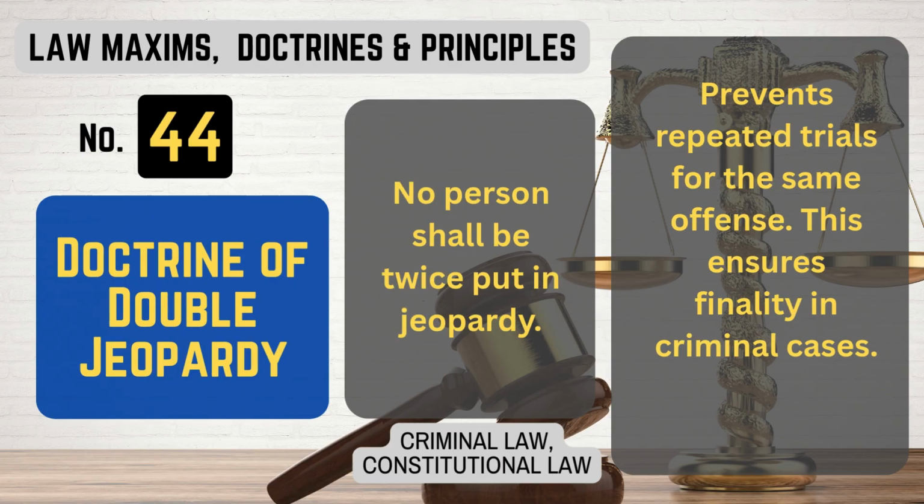Number 44. Doctrine of Double Jeopardy. What it means. No person shall be twice put in jeopardy. Prevents repeated trials for the same offense. This ensures finality in criminal cases. That's Doctrine of Double Jeopardy.